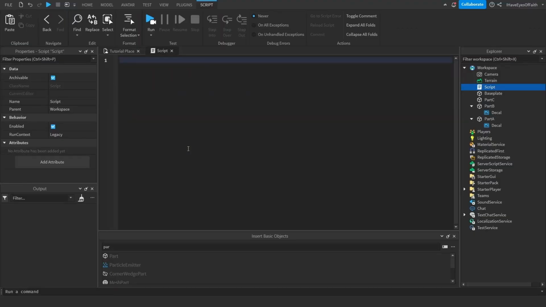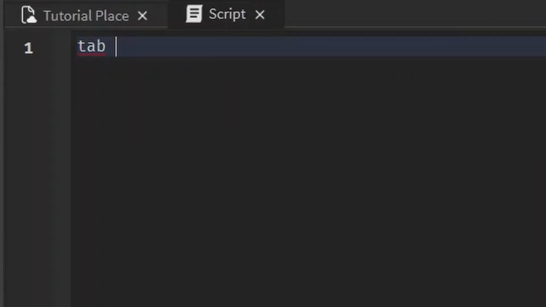Tables are basically just a list of values. You make them similarly to how you would a variable, but instead of writing out the value right after the equal sign, we put brackets, and that's how you make a table. Like a variable, you do tab equals, but instead of doing true or whatever, you just write these brackets, and that's a table. The video's done.